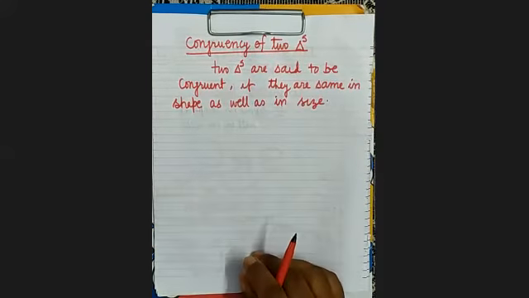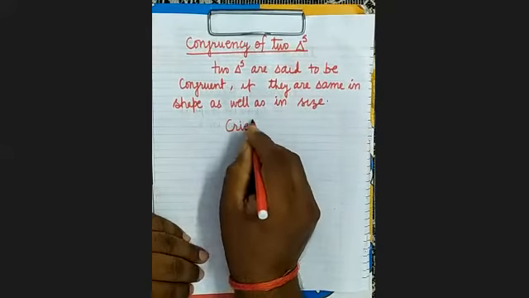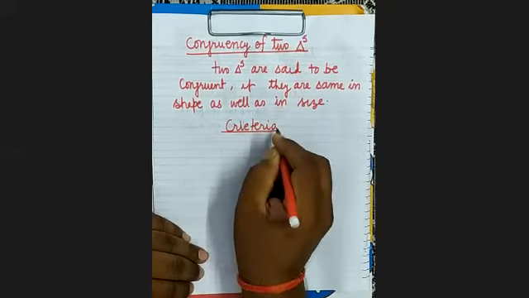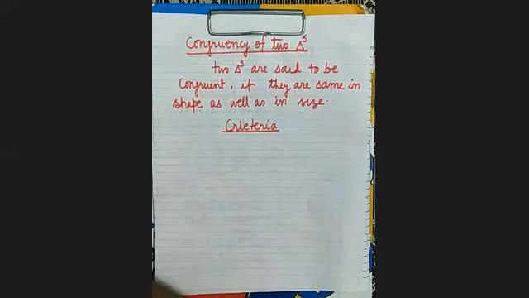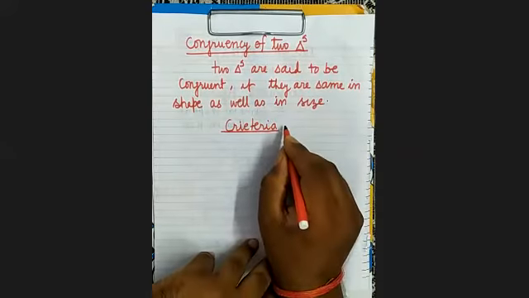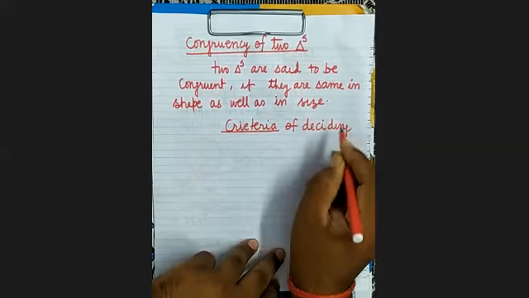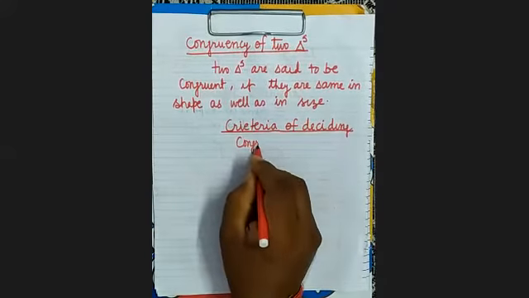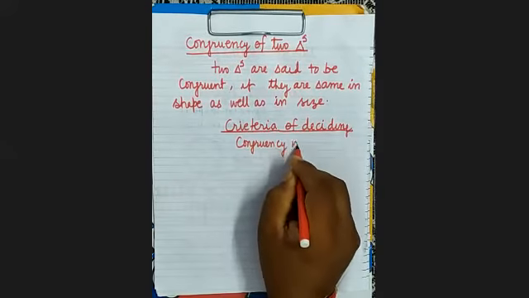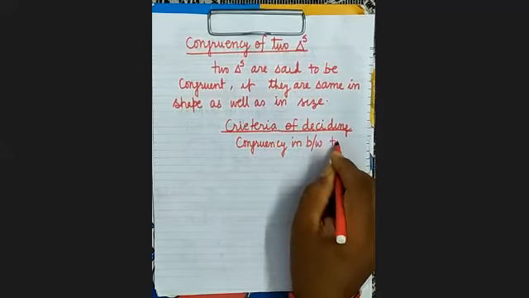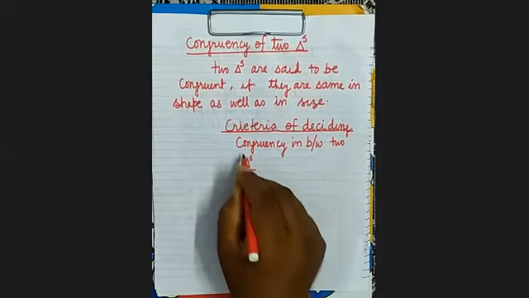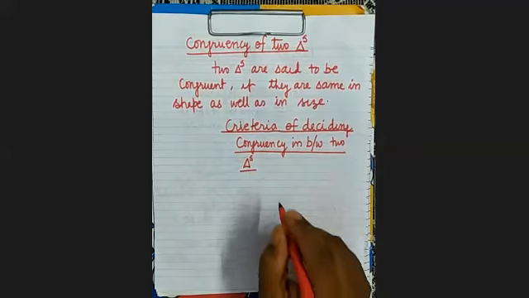Now there are three criteria of deciding congruency in between two triangles, which we also call as axioms.